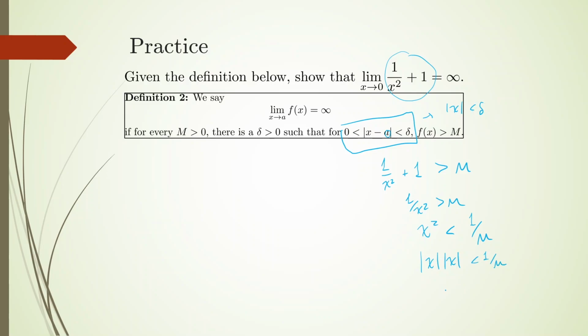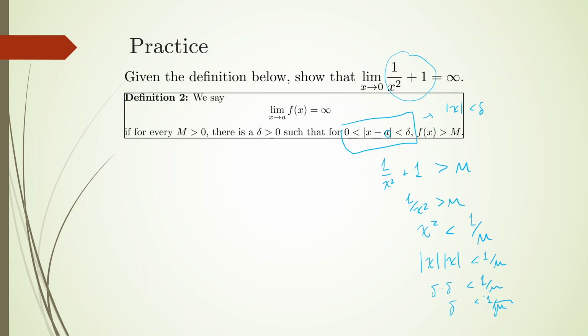Knowing that delta is going to be an upper bound for the absolute value of x, why not just replace those with deltas? So we're going to choose delta. Let me work this out. Delta squared is smaller than 1 over capital M, so applying the square root, delta would have to be smaller than 1 over the square root of m.